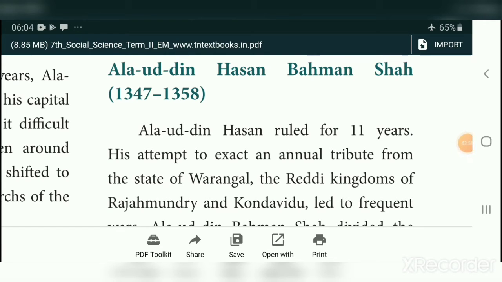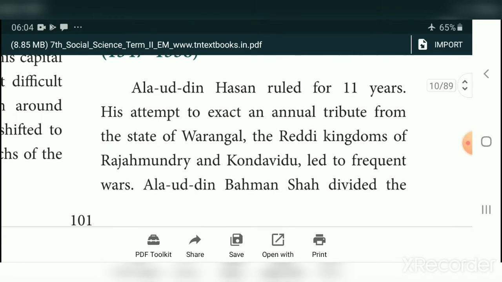Alauddin Hasan Bahman Shah started his career from 1347. During this period, the Bahmani Kingdom was founded in 1347, and he was the founder of the dynasty. He ruled up to 1358. Alauddin Hasan ruled for 11 years. His attempt to exact an annual tribute from the state of Warangal and the Reddy kingdoms of Rajamundri and Kondavidu led to frequent wars. Often they clashed with each other.